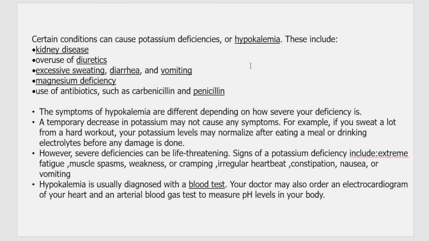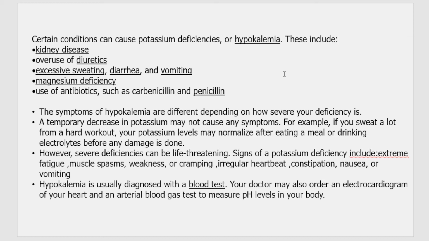Next, what are the conditions, or why do we get this potassium deficiency? Potassium deficiency is also called hypokalemia. This is because of either kidney diseases. If you have any kidney-related problem, you might end up getting potassium deficiency, because we studied, correct, that the kidney is the one that maintains proper potassium balance in your body. But if the kidneys are not proper, you might end up getting potassium deficiency,